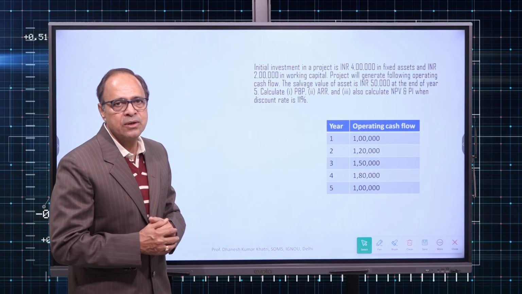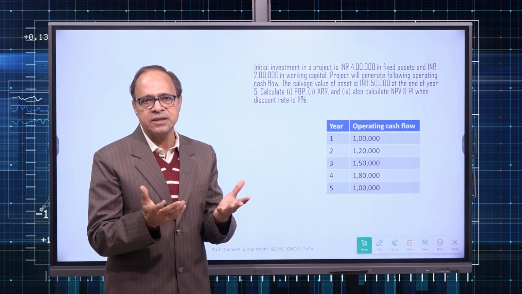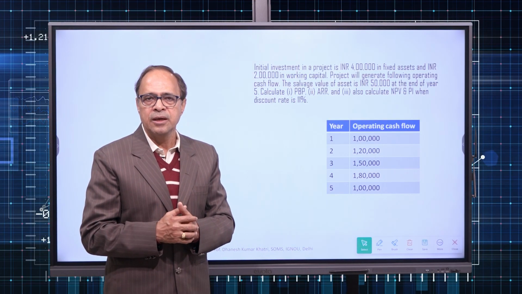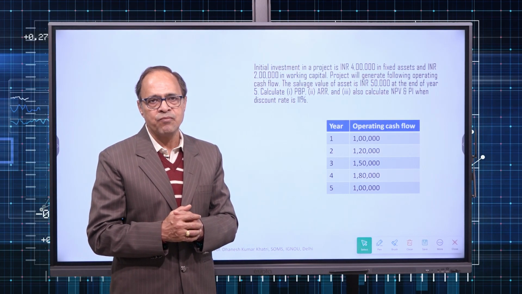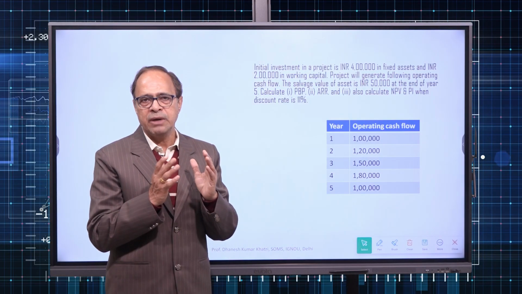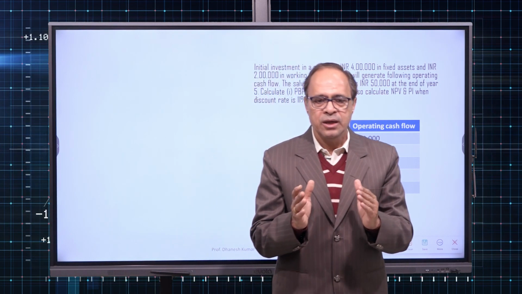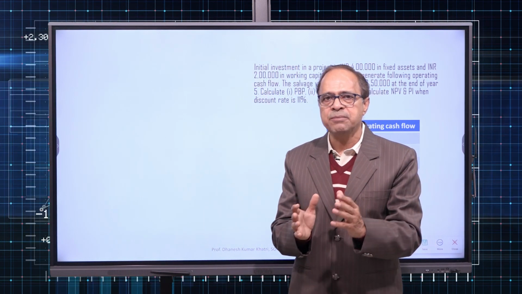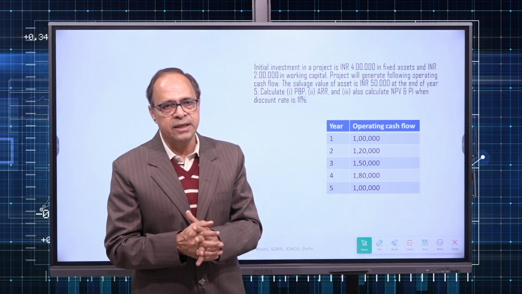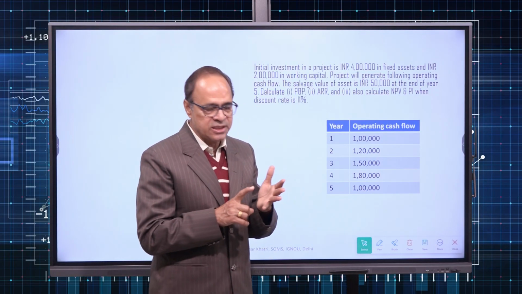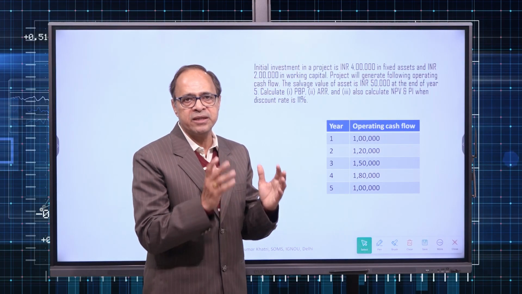Now, once we have those two steps, the third step is applying the method, whatever method is given to you in the examination. It may be the discounted cash flow method or non-discounted. So let us practice on those methods by following logical steps. My only submission is that never take a shortcut. The reason being, if you take a shortcut and there is some twist in the language of the numerical, you end up with a wrong answer. So the only idea is to follow the steps: estimate the cash outflow, estimate the cash inflow, and then apply the method, whatever method it may be.